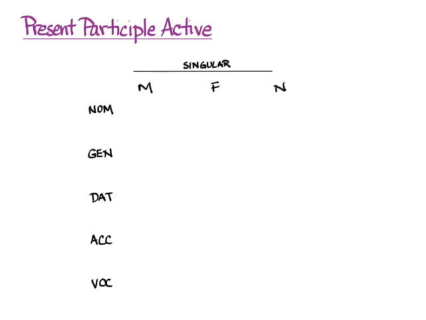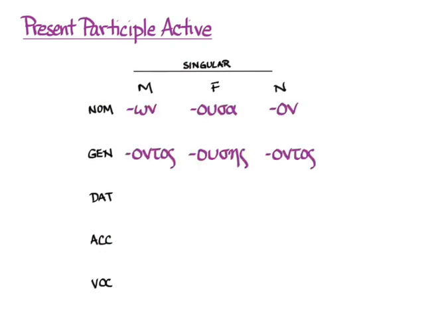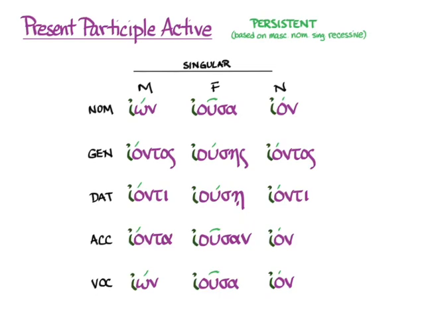With the participles, we're going to use the endings that we know for the present participle active, and we're going to add that short stem. The accent follows the same rules, persistent based on the masculine nominative singular recessive. And so we get eon, iusa, eon, eontos, iuses, eontos. If you follow that through to decline the rest of it, you will see eonti, iuse, eonti, eonta, iusan, eon, and then eon, iusa, eon.